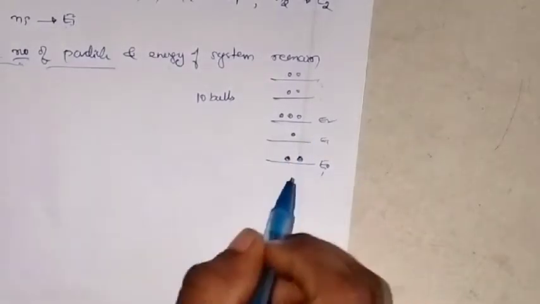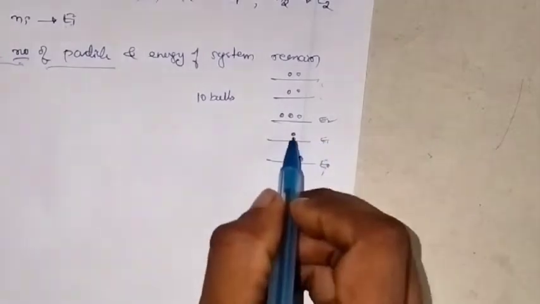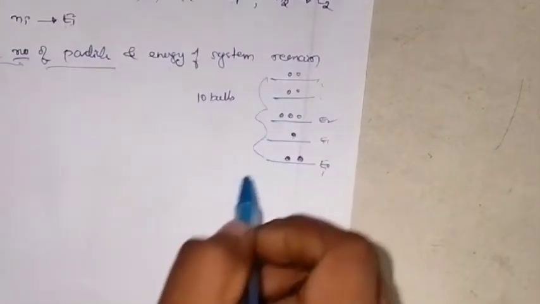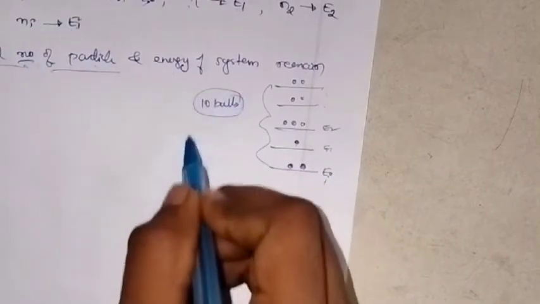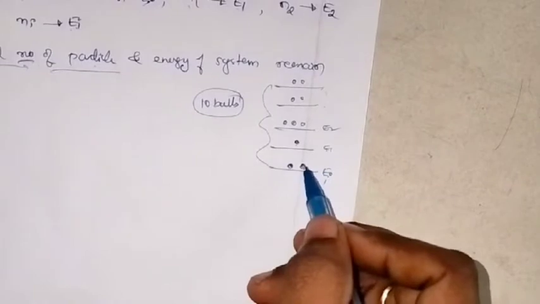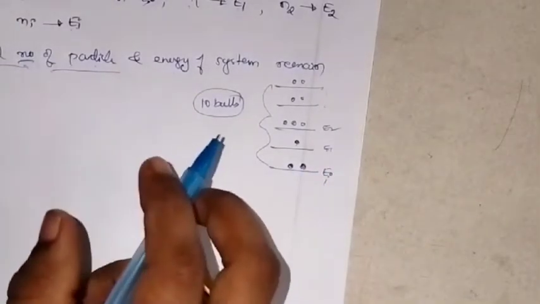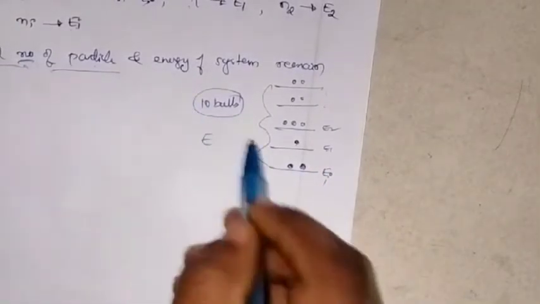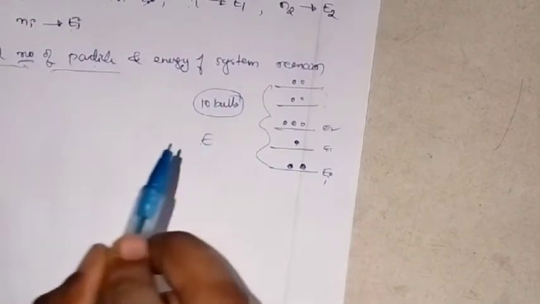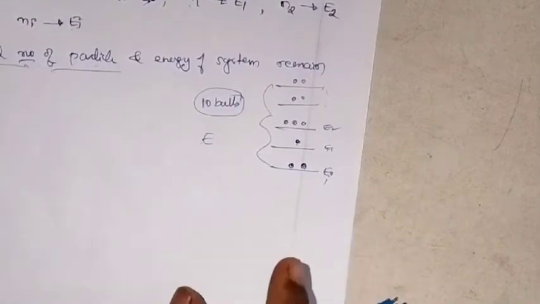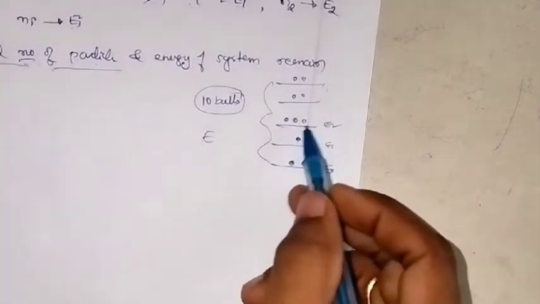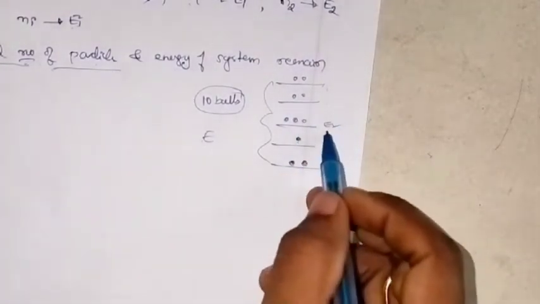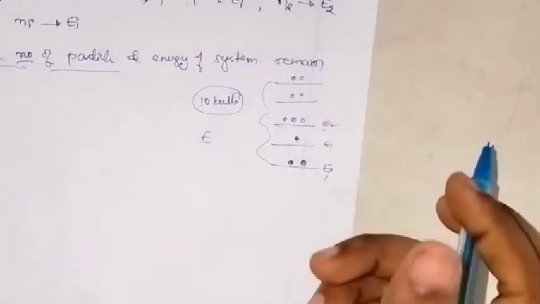In E0 there are 2 balls, in E1 a single ball. But if you count the total number of balls, that is the total number of particles, it is 10 only, right? Irrespective of their distribution, the total number of particles as well as the total energy E remain constant. This you need to remember: even though their distribution in the different energy levels is different, the totals remain the same.